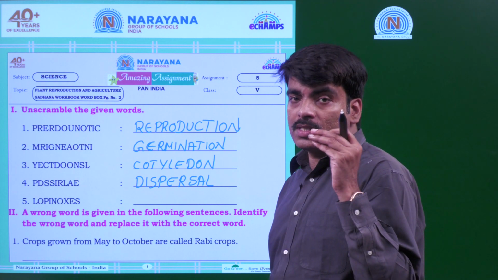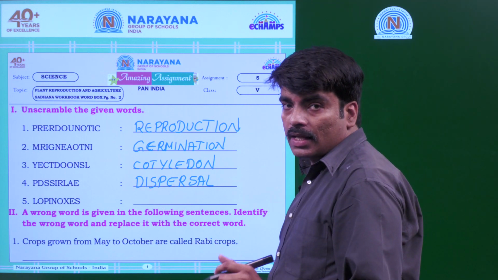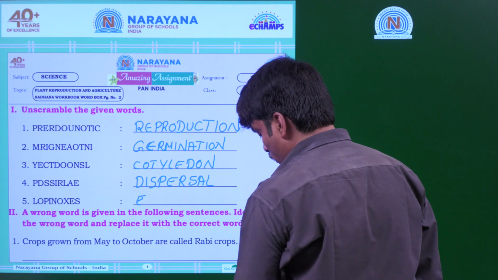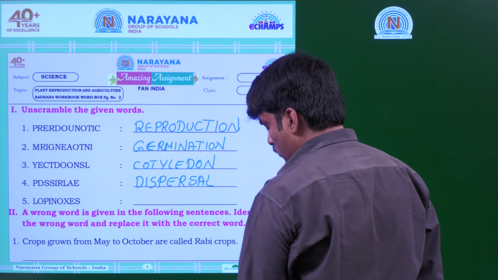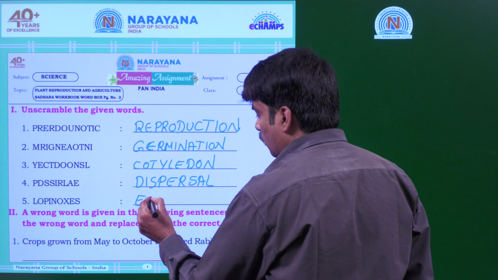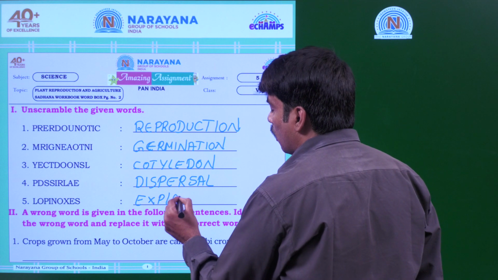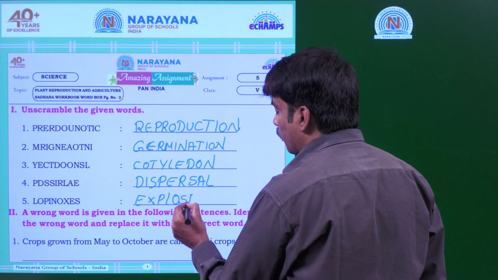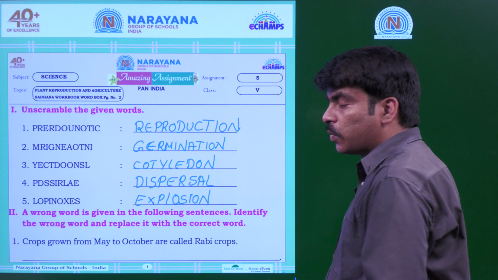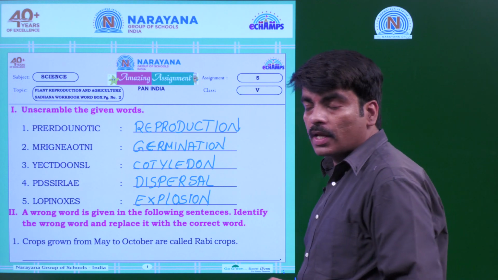Those kinds of seeds get dispersed by explosion. So this word is explosion.